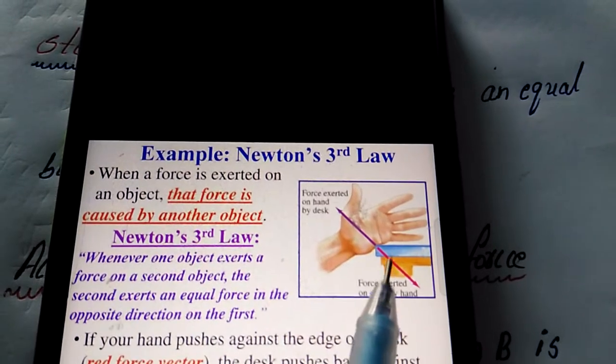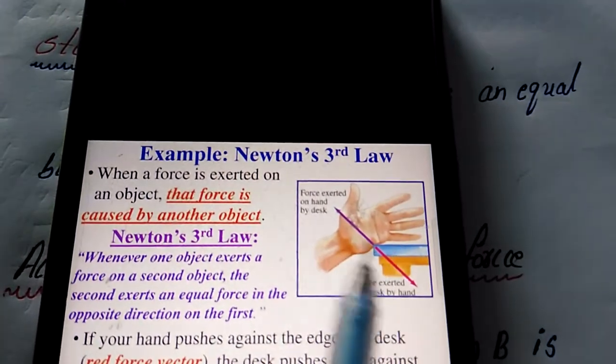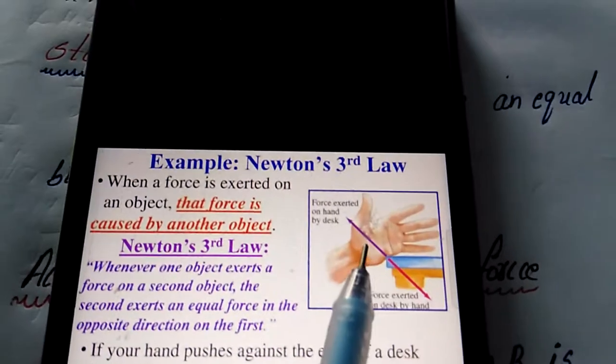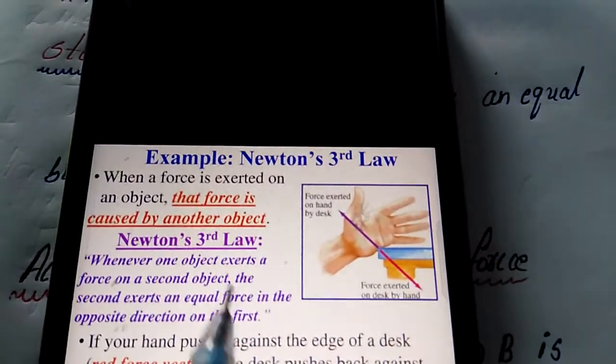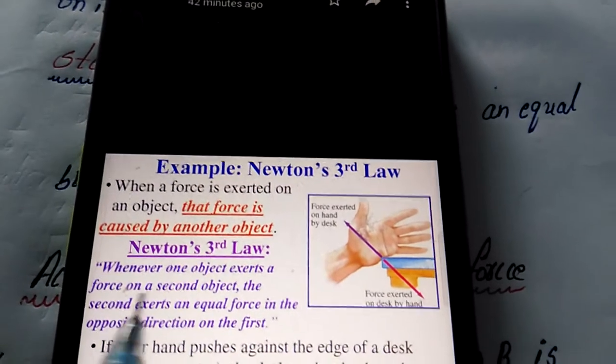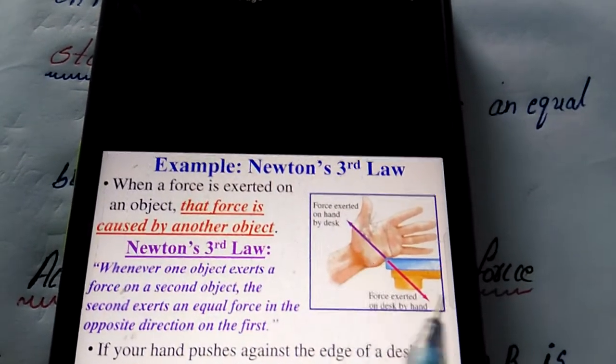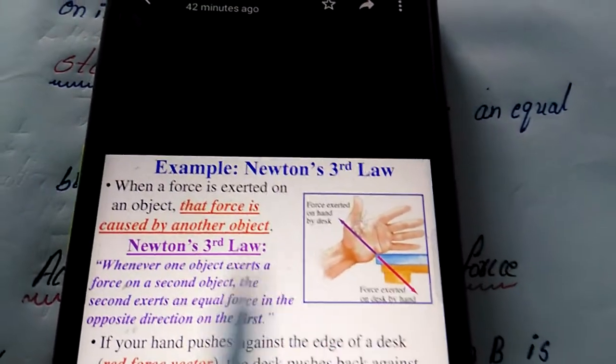Forces act on... when the hand applies a force on the desk, the desk also applies the same amount of force, but in the opposite direction. Whenever one object exerts a force on a second object, here we are considering the hand as one object and the desk as the second object.